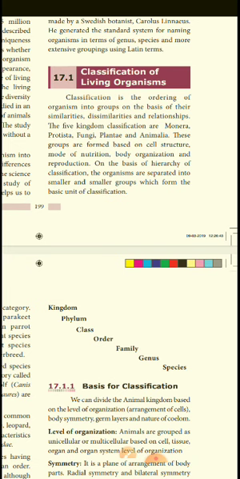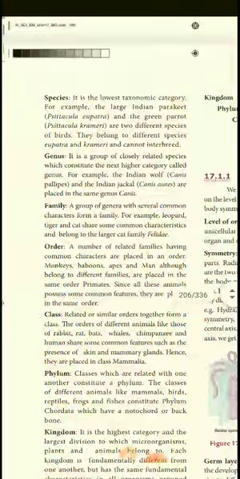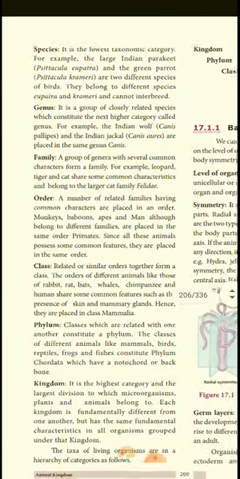The groups are formed based on cell structure, mode of nutrition, and body organization, the basic hierarchy. Based on that only they are classified. So it is a unit of function. Based on this I can explain, and you will easily understand that.